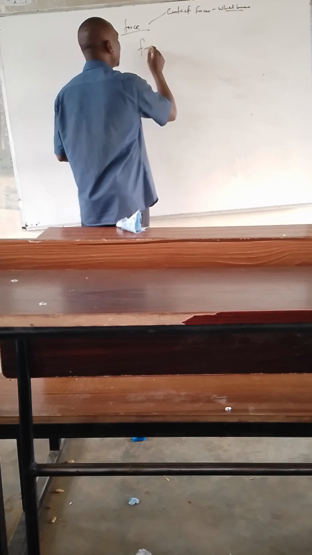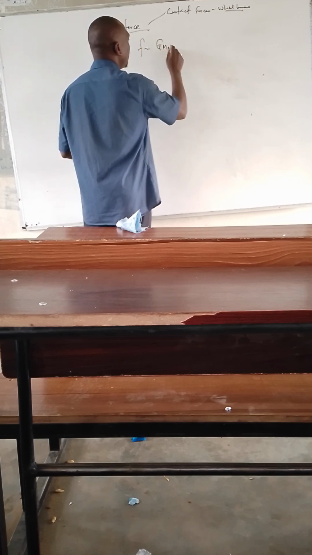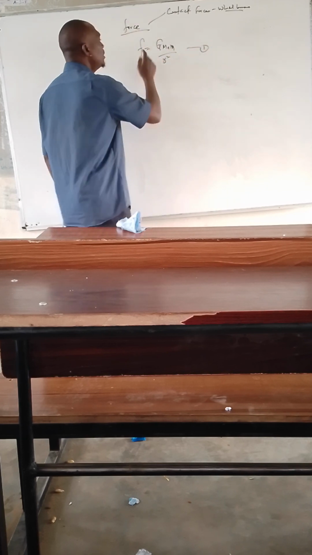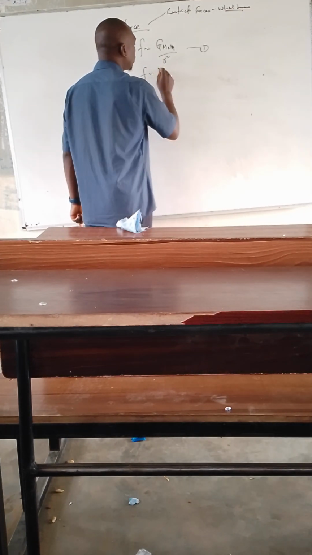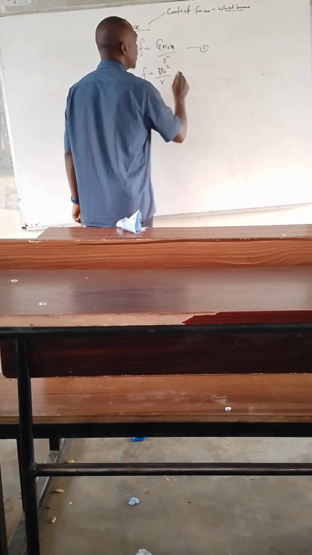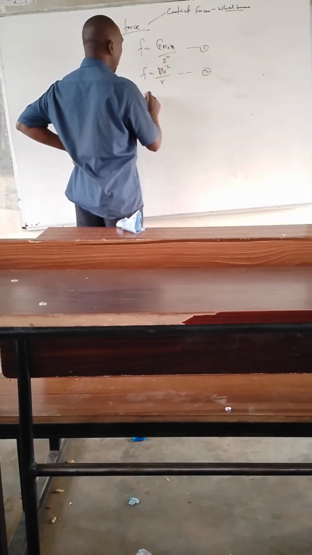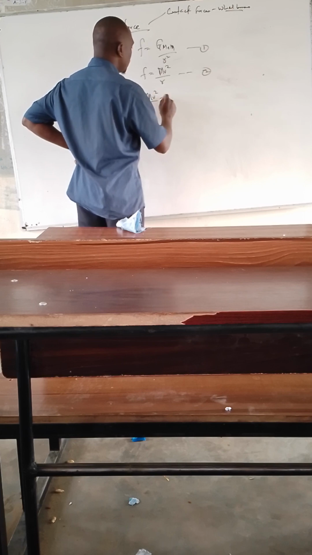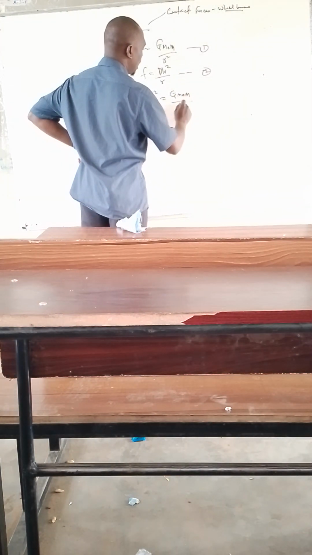Now we have F is equals to, we have what? G m over r squared. We call it equation 1. Then we have the F, which is from centripetal force. Centripetal force is equals to what now? mv squared over r. We call it equation 2. We now substitute equation 2 in equation 1. We have mv squared over r is equals to G m over r squared.